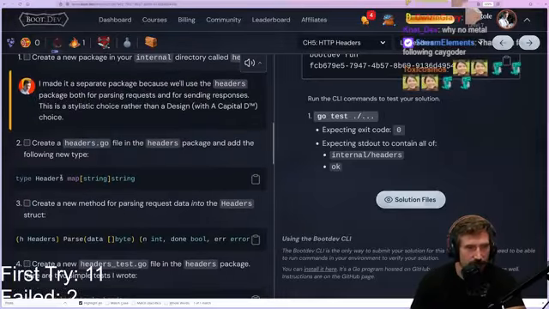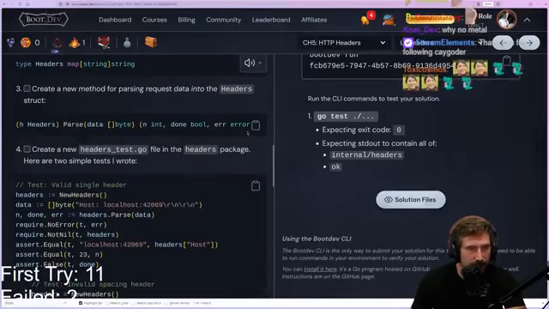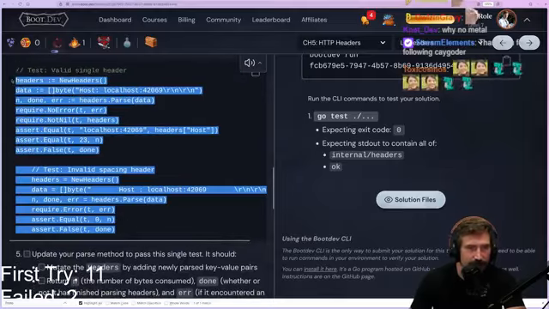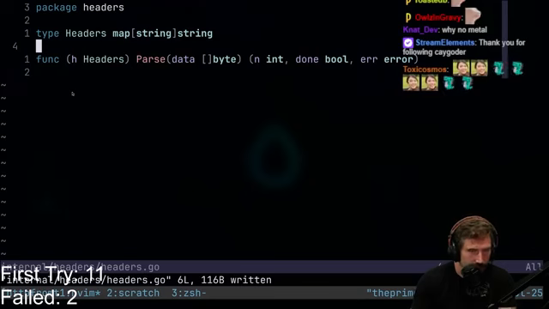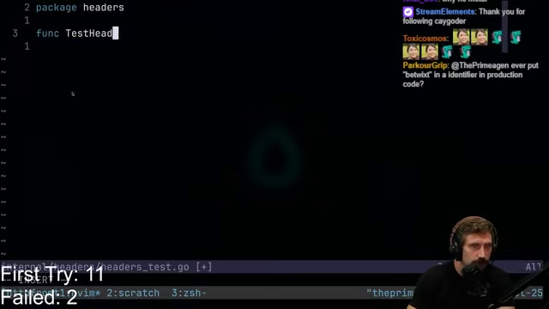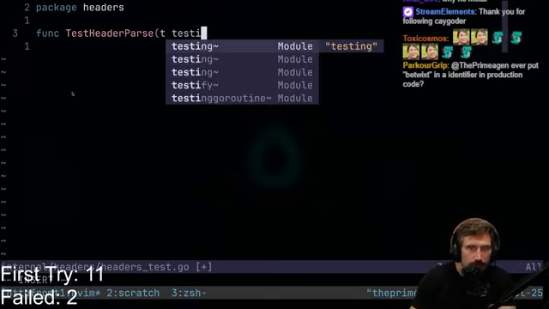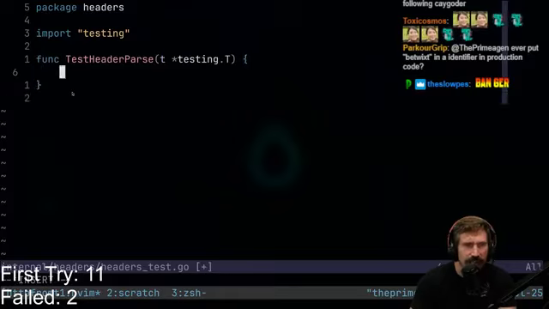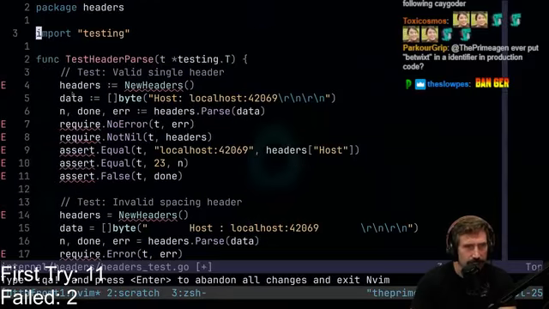Okay, so we have this bad boy. So create a headers.go. We're going to have to do a bit of parsing. Create a new headers_test.go with the headers package. And we're going to do this one right here. Can I not copy this one? I feel like it's not copying for me. So we're going to go like this. All right, I forget, is it testing.T? Is it a pointer? I can't remember if it's a pointer or not. All right, there we go.